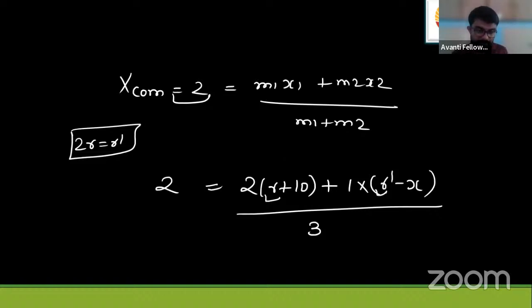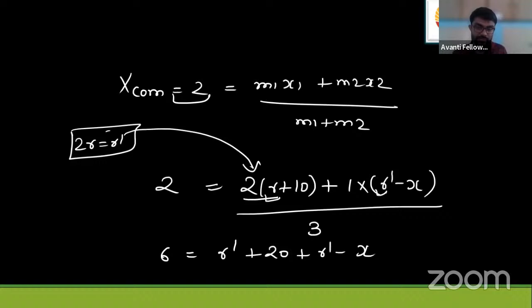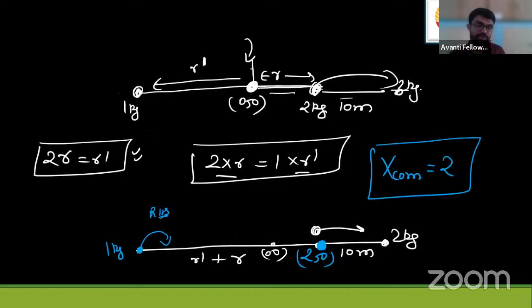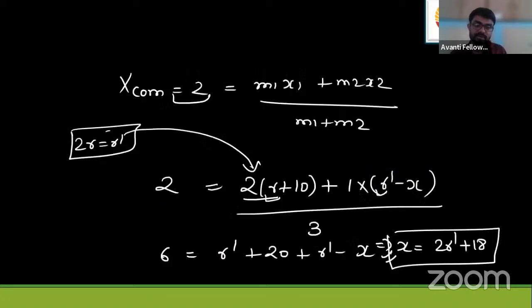Simple. If we solve it, 2R we are getting as R dash, and this is equal to 20, and this is R dash minus x. Fine, 2R will be equal to R dash. I placed it directly here. So x will come out from this equal to twice of R dash plus 18. This is the x value. So you have to shift this particle by x here, which is twice of R dash plus 18.